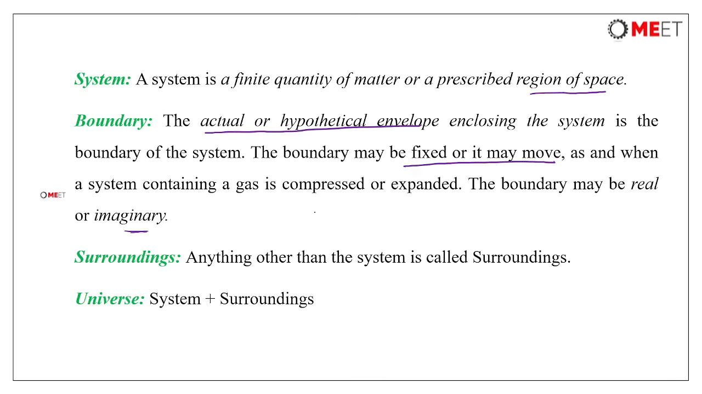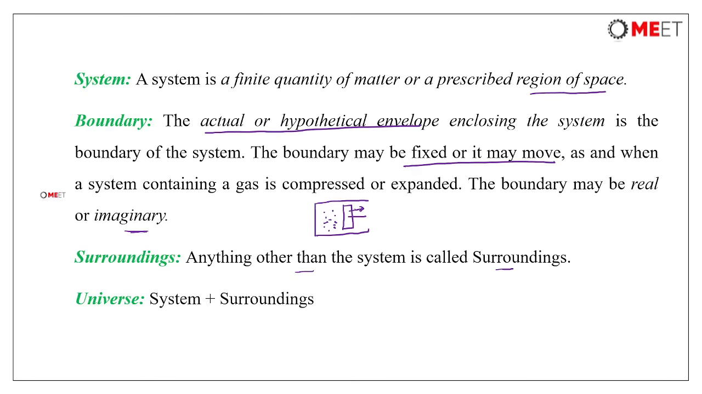Suppose you consider a piston cylinder arrangement like this, which contains a gas inside. This boundary, which is the piston, is a movable boundary. So depending upon the compression or expansion of the gas, this boundary will move. Then coming to the surroundings, anything other than the system is considered as surroundings, and universe is system plus surroundings together. We call it universe.